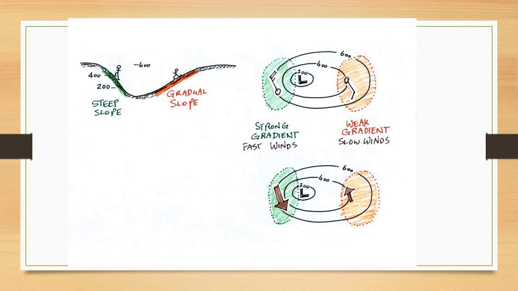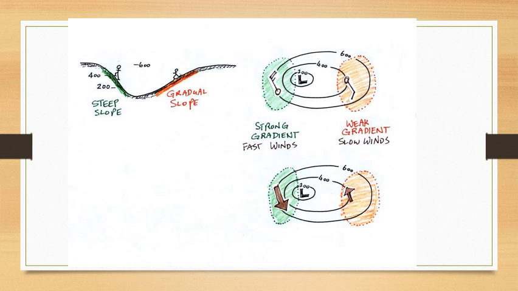Now, to explain the pressure gradient again to you in simpler terms, the difference in pressure between 2 points is called the pressure gradient in very simple terms. Alright, so on the weather chart, this pressure gradient is indicated by the spacing of isobars. Now children, isobars are imaginary lines joining places which have the same atmospheric pressure.